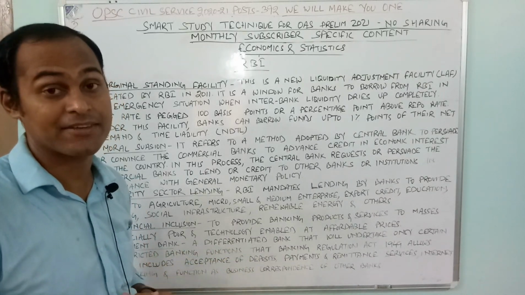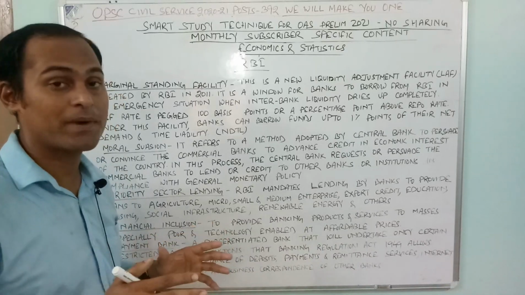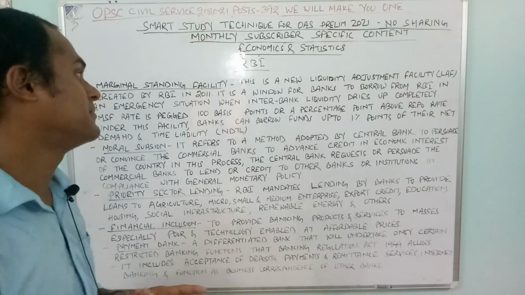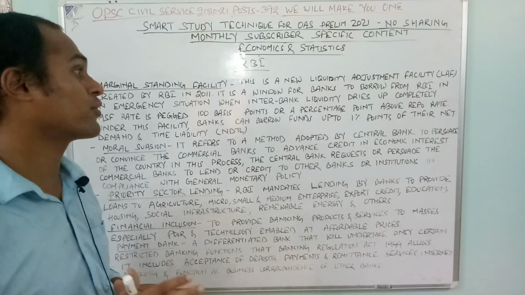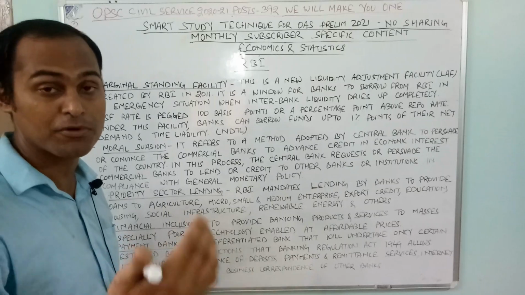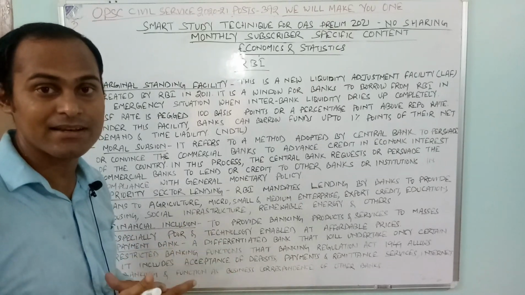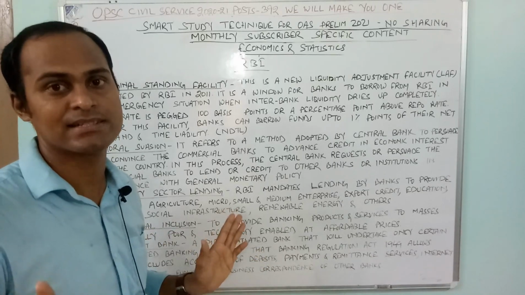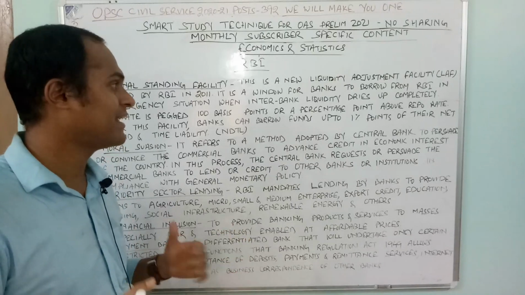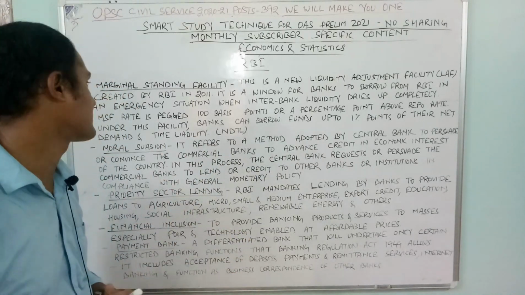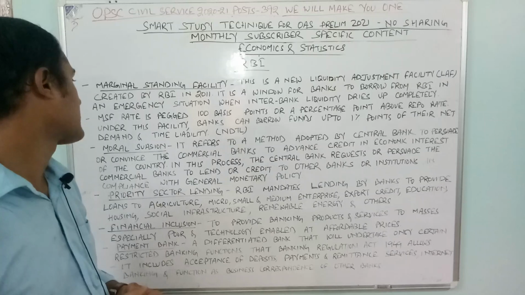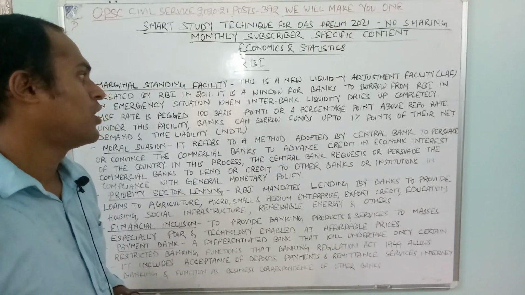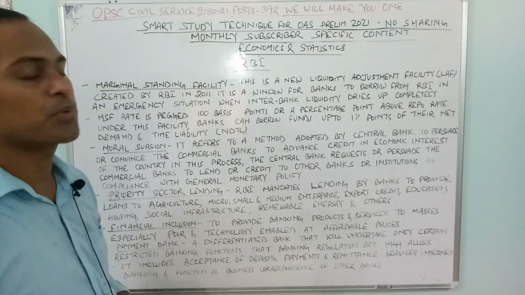What is it? Marginal Standing Facility. It is an instrument through which banks can borrow. When it's a window for banks to borrow from RBI, it means banks can borrow from RBI when there is a total lack of interbank borrowing from each other. In such an emergency situation, RBI provides money to the banks.